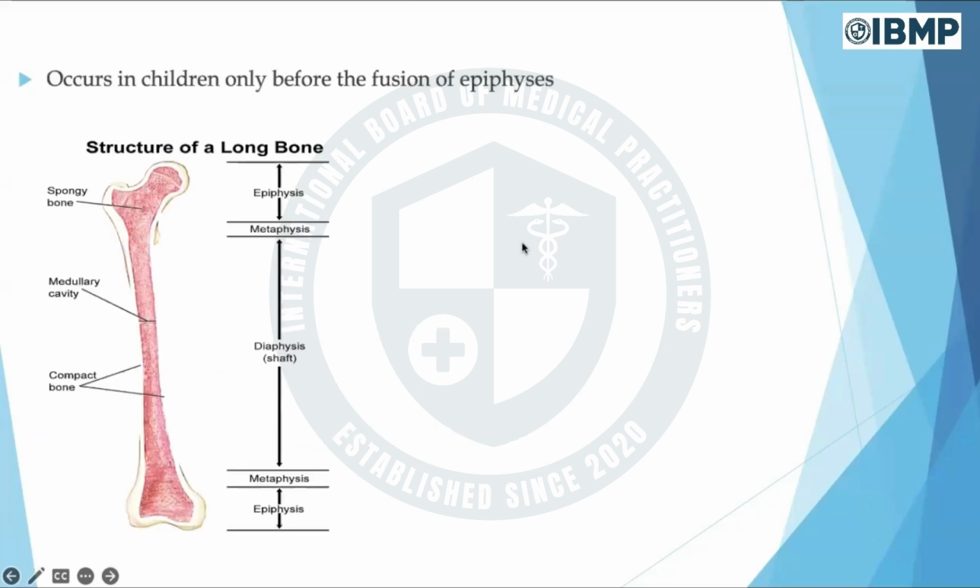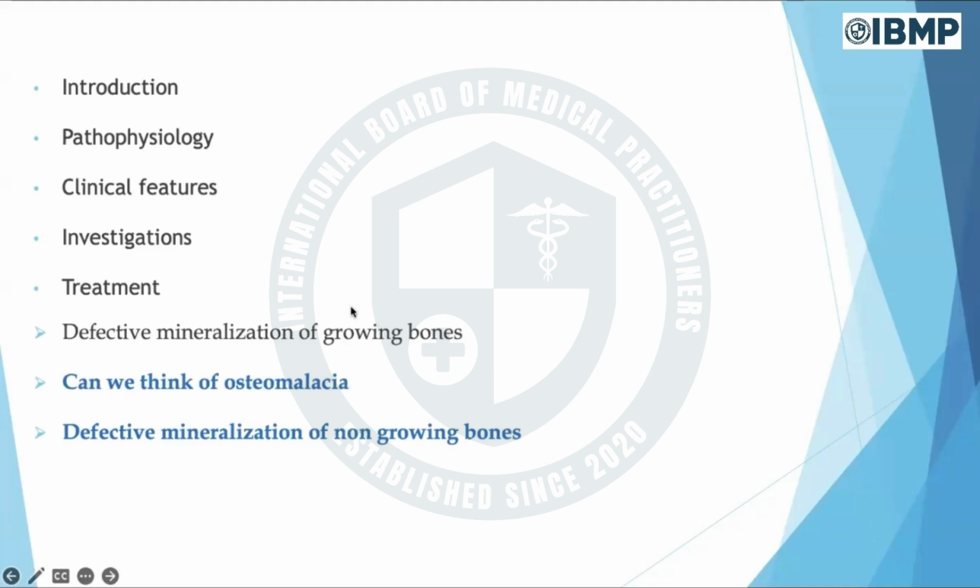So number one, you should know that rickets is a disease of growing bones. It is not a disease of non-growing bones, because there's something known as osteomalacia, which is also a bone problem, but that is seen in adults, and it is a defective mineralization of the non-growing or static bones. Whereas rickets is specifically a defective mineralization of the growing bones.